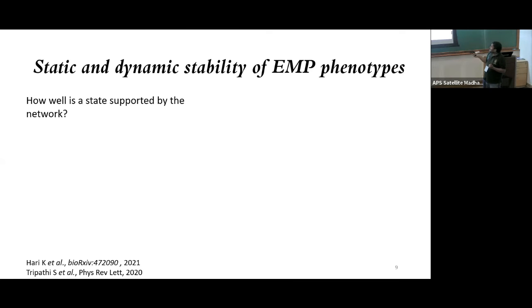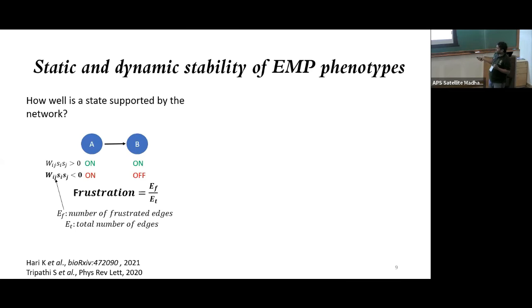Now we want to look at the static and dynamic stability. The static stability is defined as how well the state is supported by a network, in other words, frustration. If the network topology agrees with the state, then there is no frustration at all. If some of the edges don't agree with the state configuration, then there is frustration. So we calculate the fraction of edges that don't agree with the state.